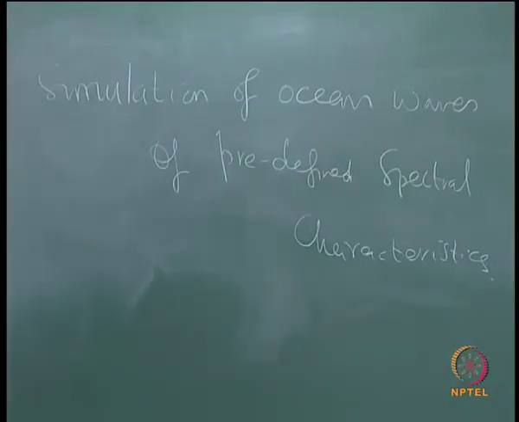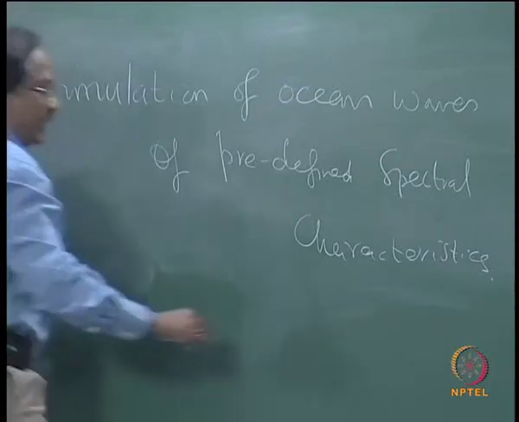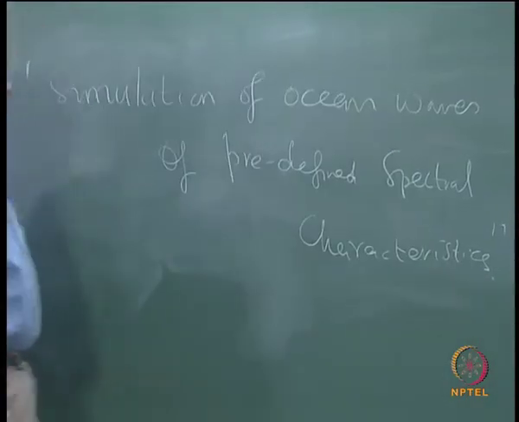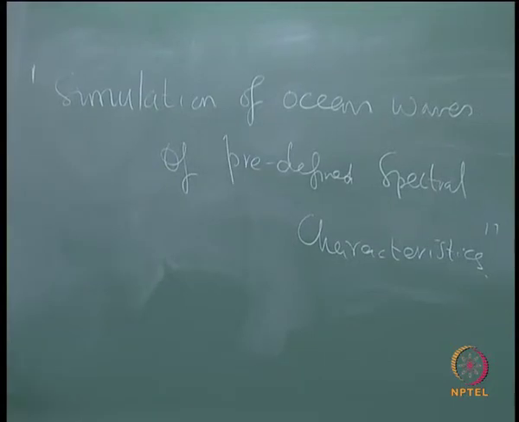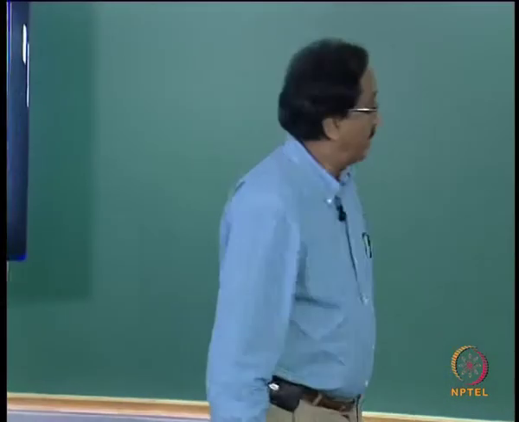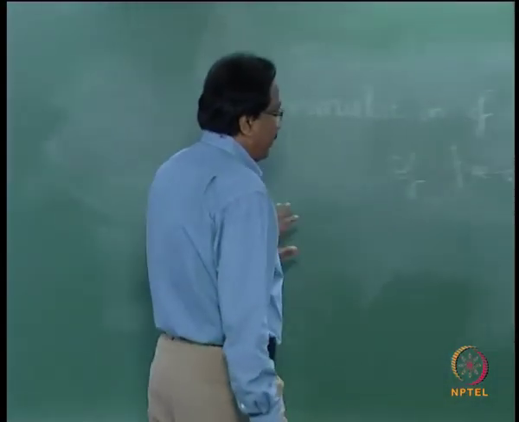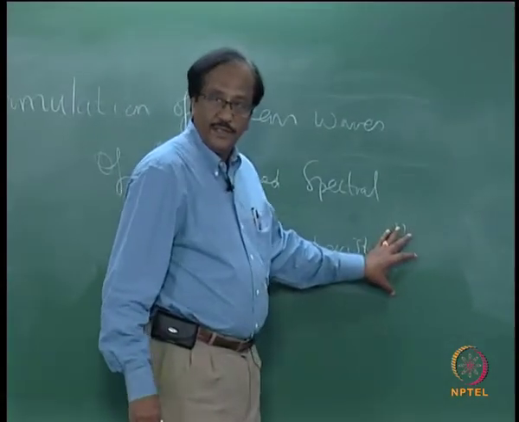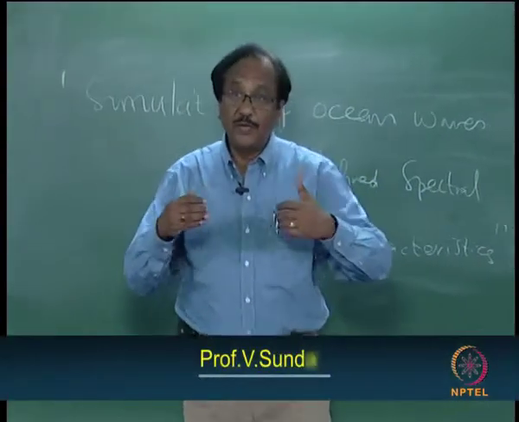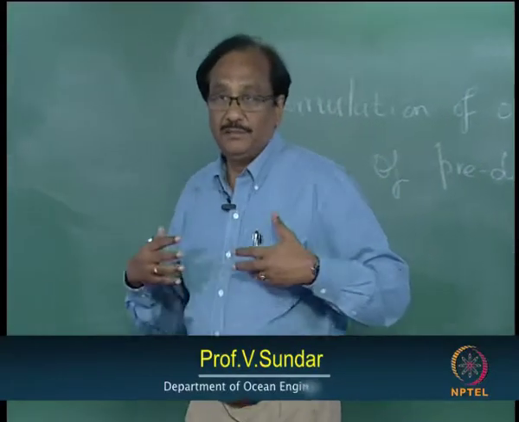So, if you have a facility wherein you can simulate in the lab ocean waves of predefined spectral characteristics, that means you have an excellent control over the wave maker. Okay.